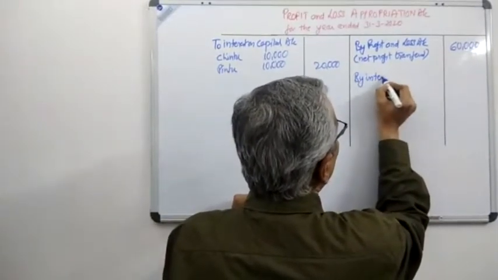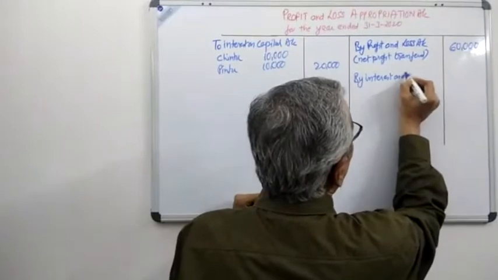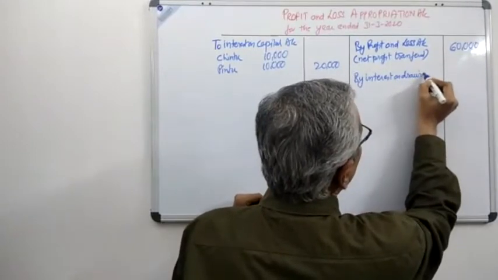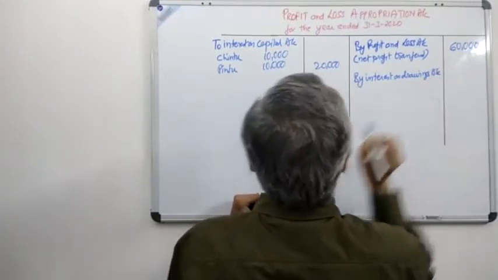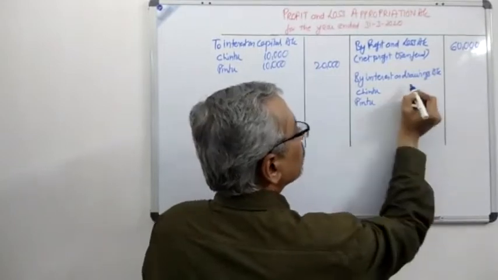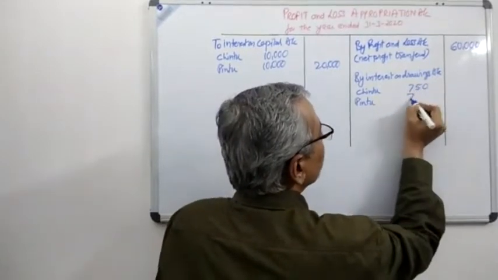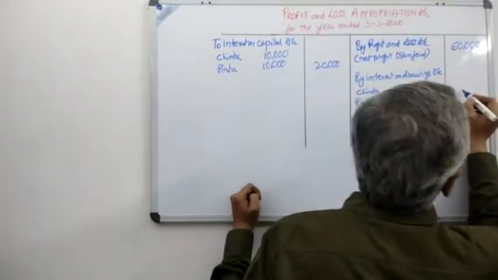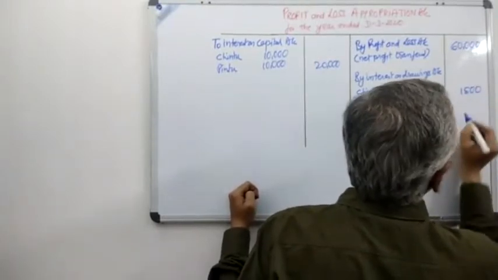By interest on drawings account, and the amount is Chintu and Pintu both 750 each. So the amount becomes 1,500.